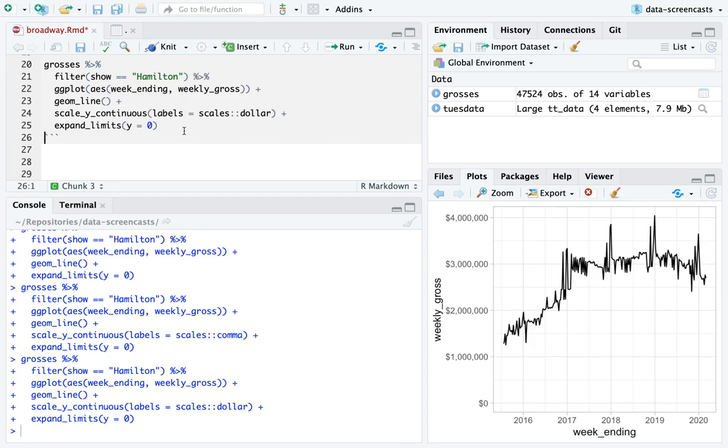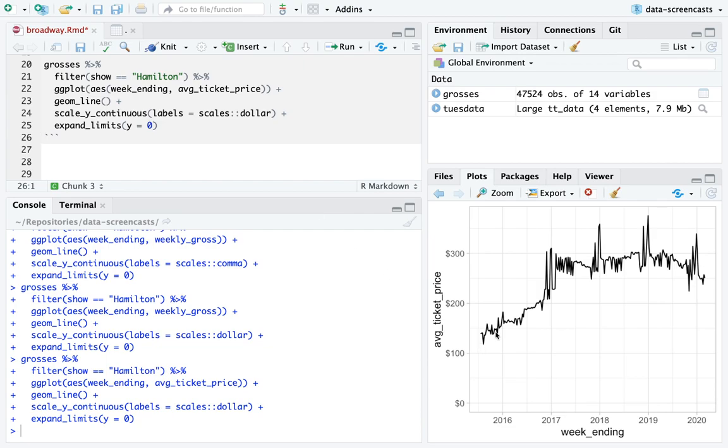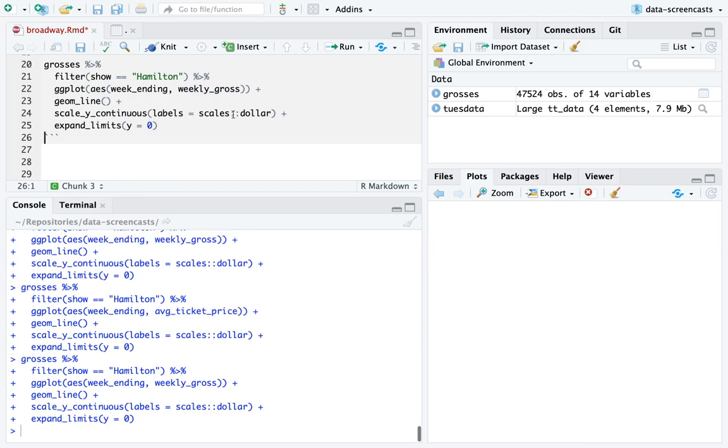And if I looked at the average ticket price, I could do average ticket price. And yeah, you can see basically the ticket prices were rising for Hamilton. It's basically been sold out ever since it started in mid-2015. All right. So we can see Hamilton.